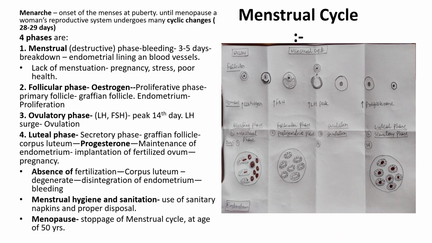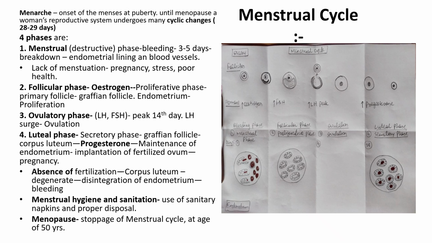The luteal phase, it is the secretory phase. In that, the Graafian follicle forms the corpus luteum, which secretes progesterone, which is required for the maintenance of the endometrium and implantation of the fertilized ovum for the pregnancy. Then, in the absence of fertilization, the corpus luteum degenerates, the endometrium disintegrates, and then comes the bleeding phase.